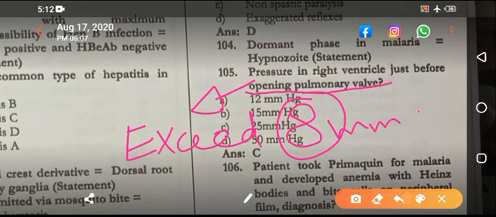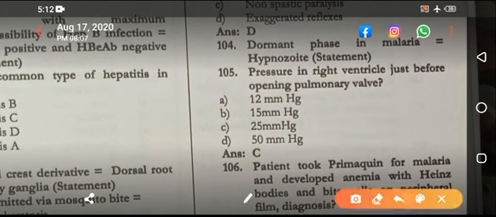That is missing. If the 8 is not there, then you choose the option closer to the 8. So over here I will pick the option A, 12. If the question says pressure in the right ventricle just before closing of the pulmonary valve, then the answer is 25. This is the maximum systolic pressure.